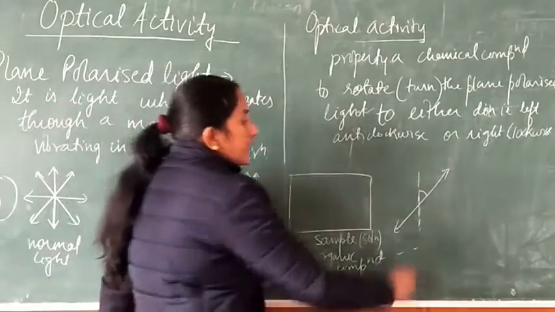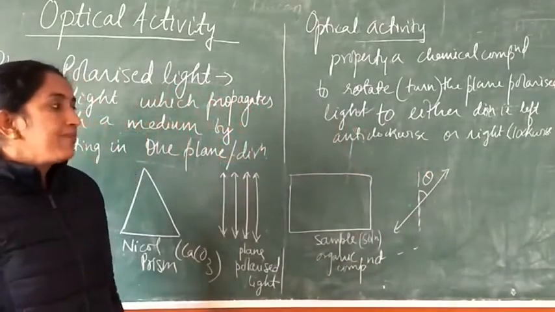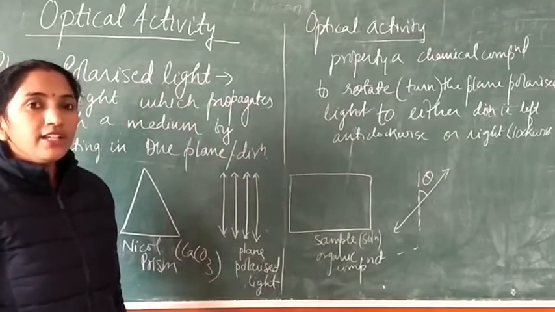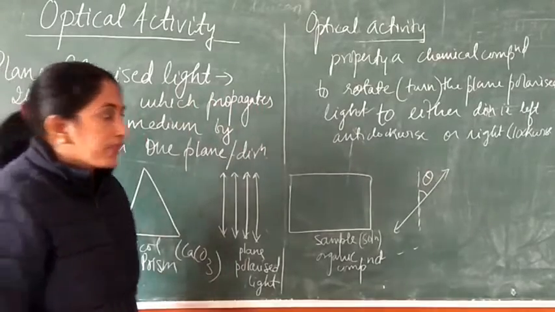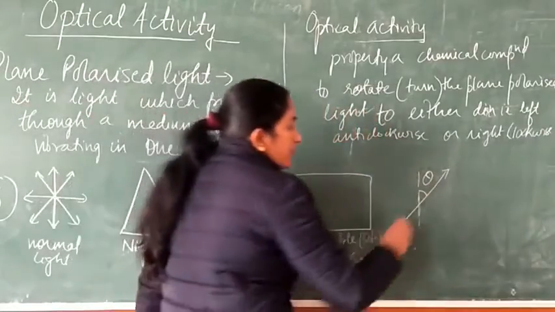Now student, the angle through which this plane polarized light has rotated is measured in terms of specific rotation. So next term, student, is the specific rotation.